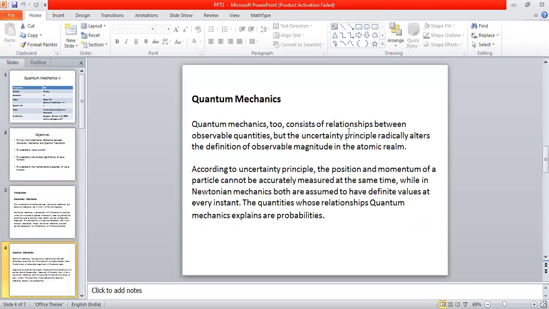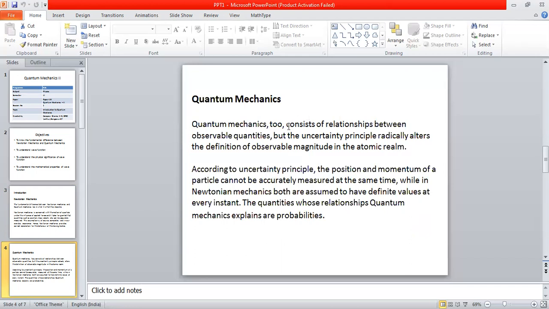It doesn't give proper answers. So therefore, we cannot use Newtonian mechanics to understand the behavior of subatomic particles. The very sharp tool, or the branch of physics, that we need to use to get proper, very accurate results is what we call quantum mechanics.